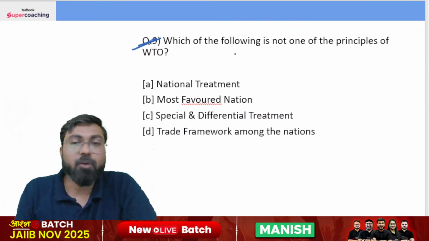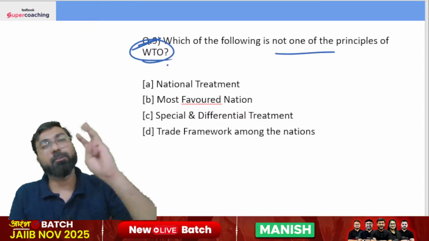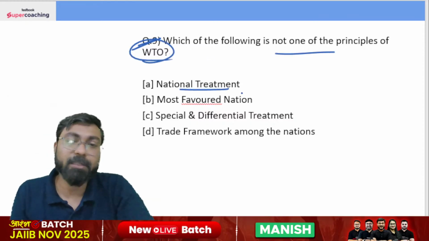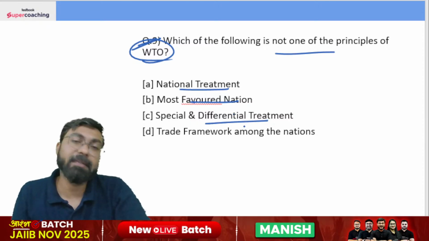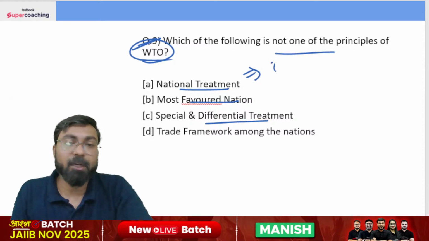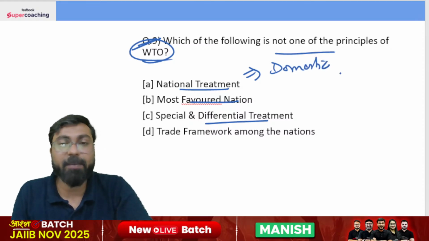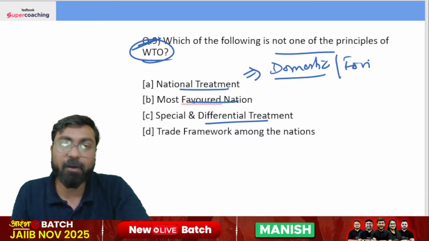Which of the following is not one of the principles of WTO? So WTO, my dear friends, has 3 principles: national treatment, most favored nation, and special and differential treatment. In the national treatment, it is envisaged that there shall be no difference between the domestic products and the foreign products.